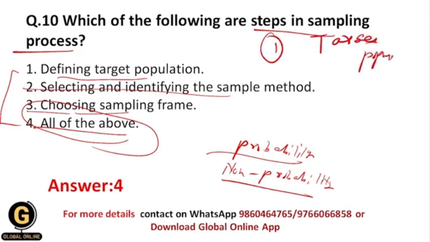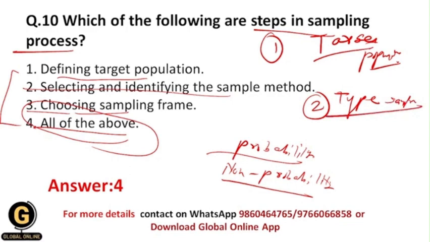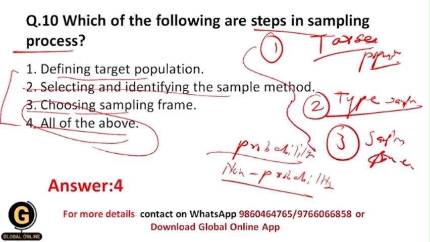What would be your target population? Then you need to decide exactly what type of sampling method you are going to use, whether probability sampling or non-probability sampling. Then choose the sampling frame. So these are basically the steps in sequence in the sampling process. That's why your correct answer should be 4.